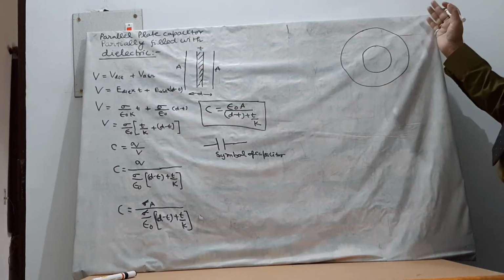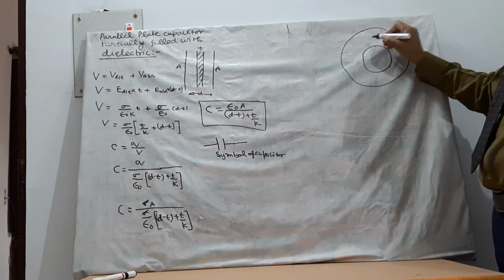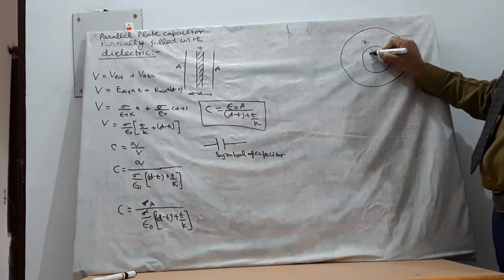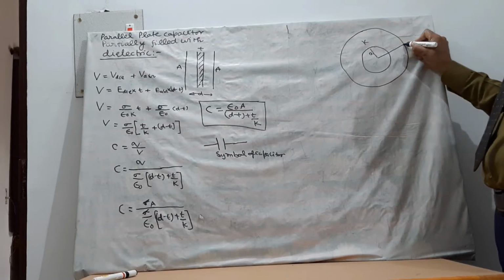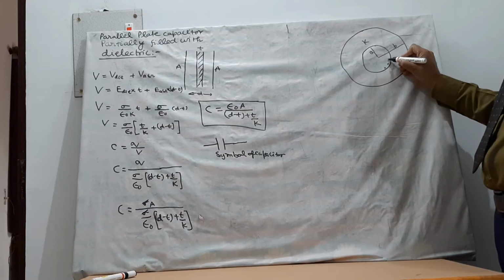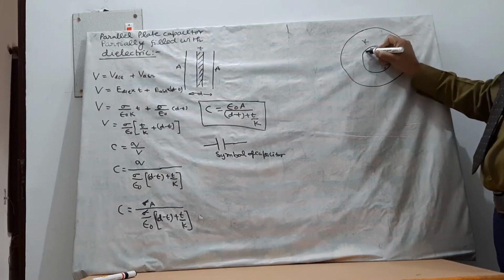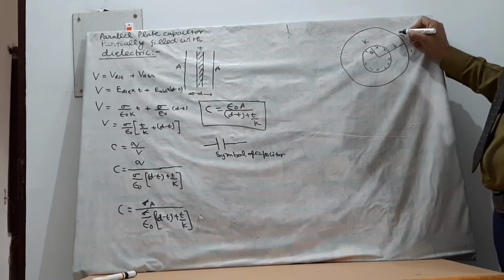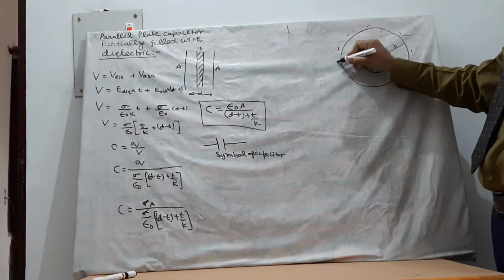There are two parallel spheres, you can say, and the space between them is filled with a dielectric material. Suppose that the radius of the inner sphere is A and the radius of the outer sphere is B. This sphere has a positive charge and the outer sphere has the same amount of negative charge.